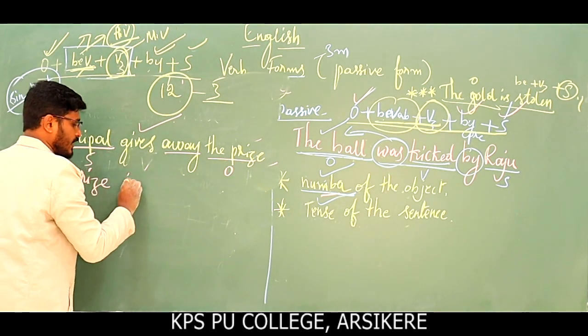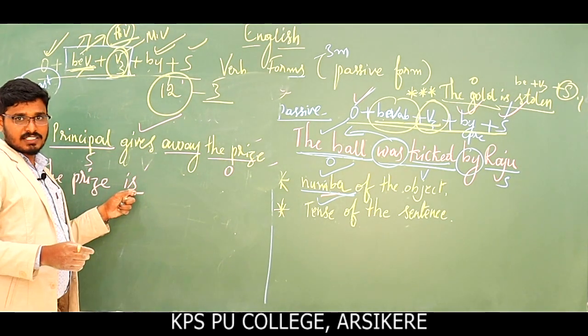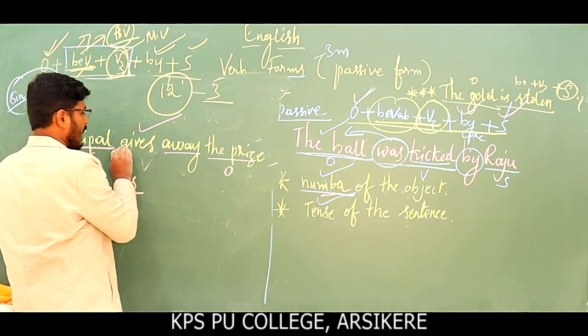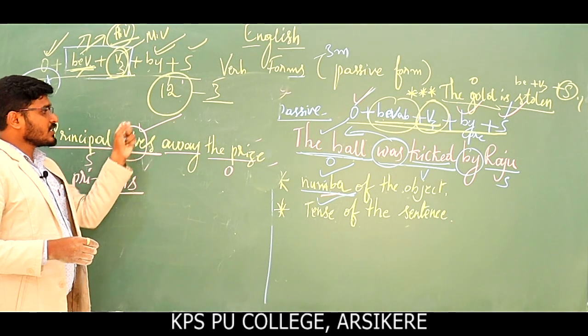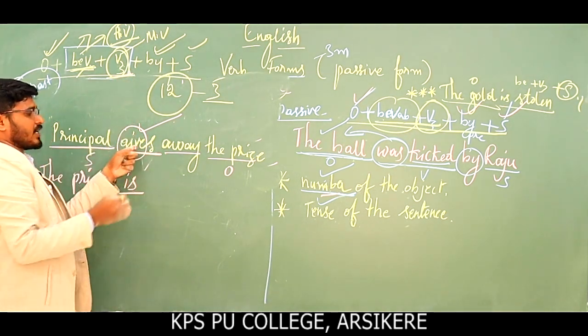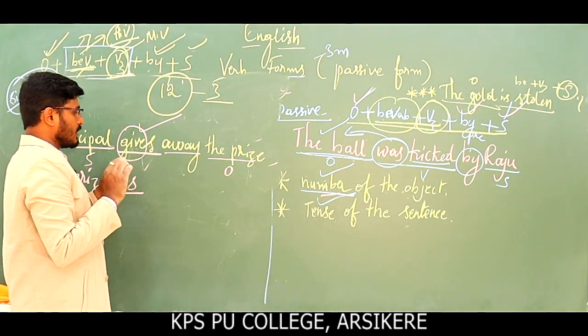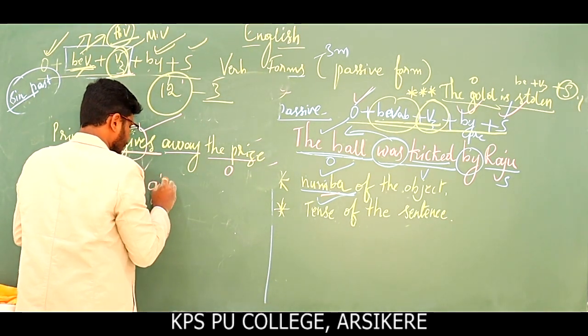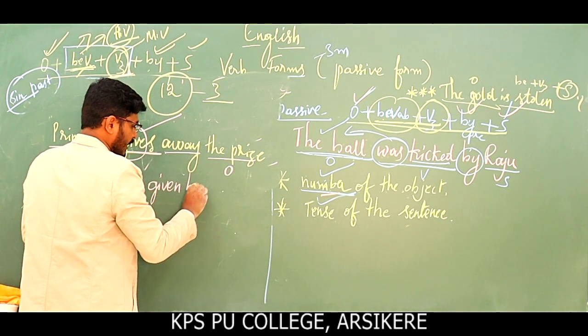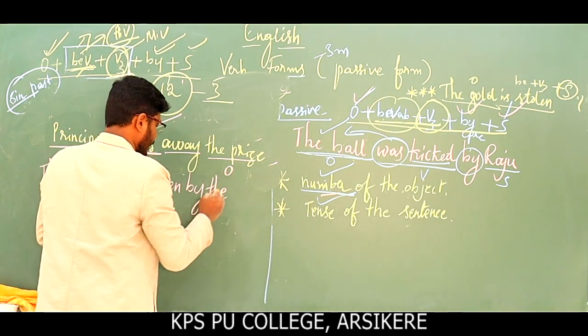The prize is singular, and it is used in present tense, so is, and give is the base verb, and the V3 form of give is given. Give, gave, given. So here, the prize is given by the principal.